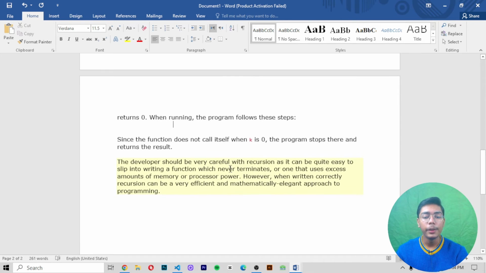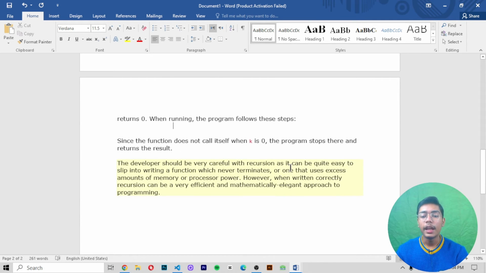The developer should be careful with recursion, as it can be quite easy to slip into writing a function which never terminates, or one that uses excess amounts of memory or processor power. However, when written correctly, recursion can be a very efficient and mathematically elegant approach to programming.